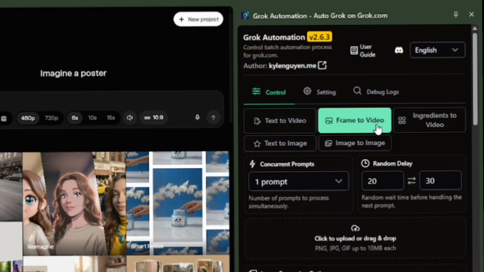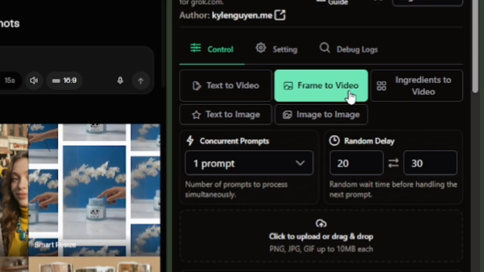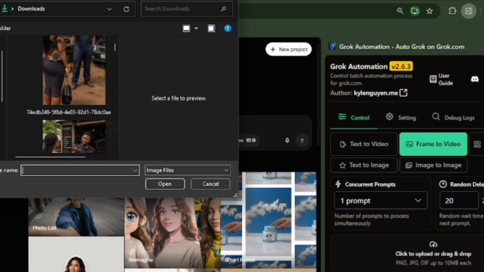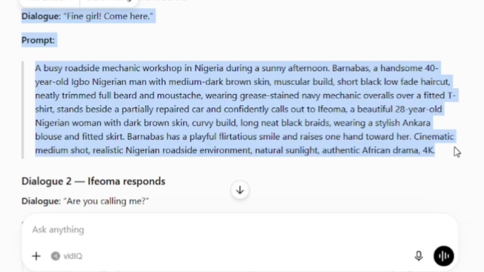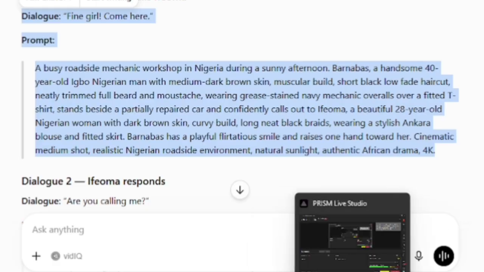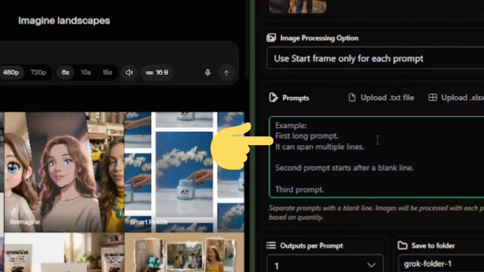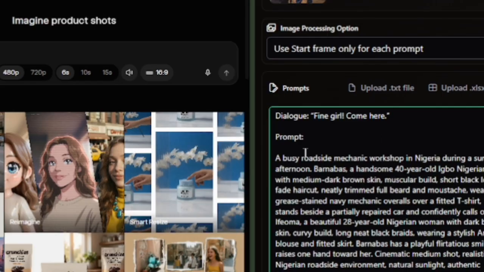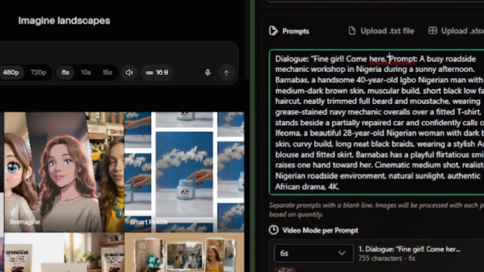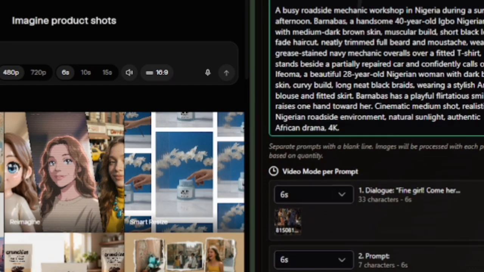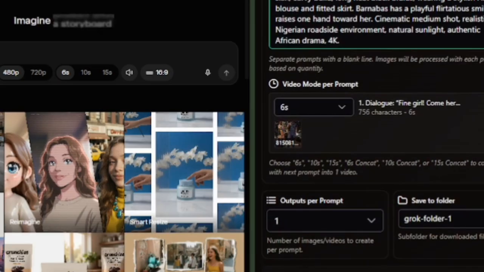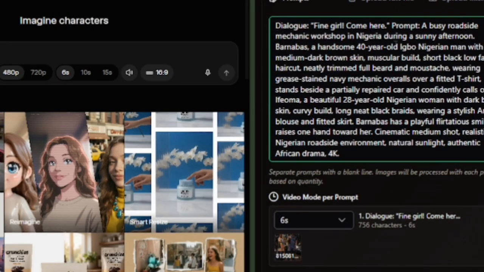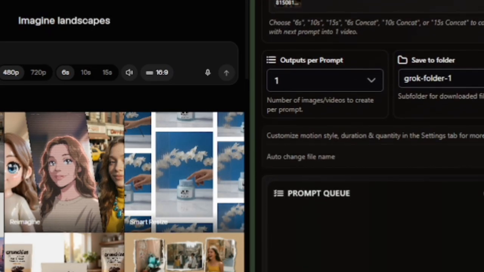Now look for the frame to video option. Click on it too. This is where we're going to upload the dialogue scene image we created. I will upload the first dialogue image, that's this one. Then I will take the dialogue text that is specifically for it. I'm going to paste it in this text section. One important thing you should notice is that you need to arrange your dialogue and the prompt or the text in a prose format, meaning that there should be no unnecessary spacing between the lines. This is going to help the tool treat the dialogue as one continuous piece of text.